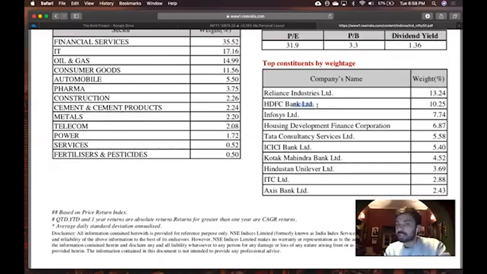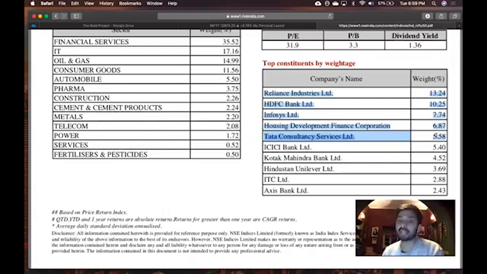HDFC Bank is the next top constituent. It has about 10% weight. Infosys has about 7.5%. HDFC has 6.5%. And Tata Consultancy has 5.5%. So if you add them up, this is about 23%, 30, 36, 41. So the top 5 companies in Nifty have 41% weight in Nifty.